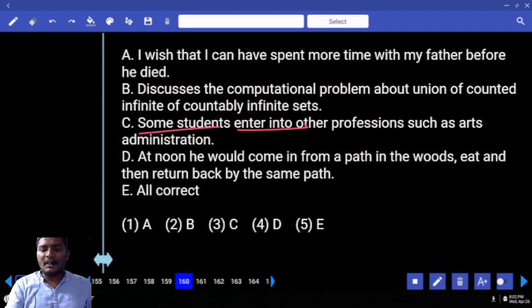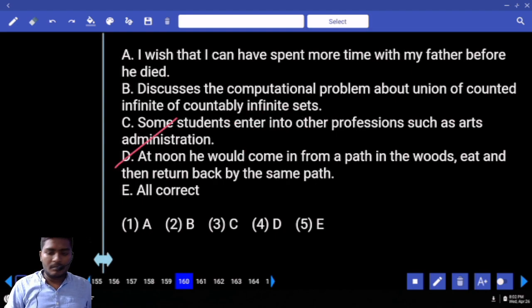Some students enter into. Can you find the answer already? Again, this is also redundant. Enter into or enter? Eliminate. So what must be your answer? D. That is the only remaining one. Is the D your answer?